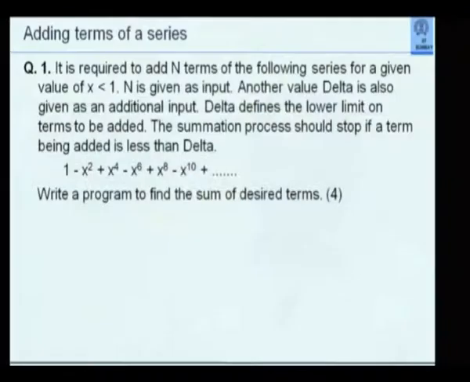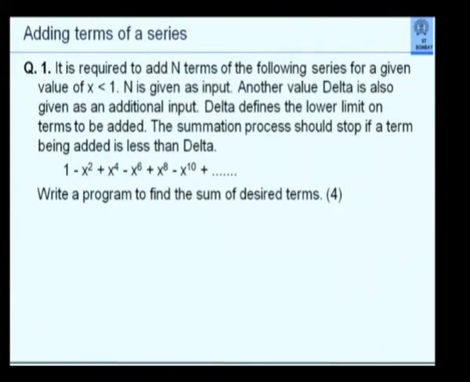You are required to read delta, you are required to read n, you are required to read x, and you have to verify whether x is less than 1, for the simple reason that if x is greater than 1, this series may become a non-converging series, may diverge as x increases. Of course, you have alternate plus and minus signs, but that does not impact the final term, which will be x raised to n. And as n tends to infinity, the positive term may rule the roost. Okay. So x should not be greater than 1.